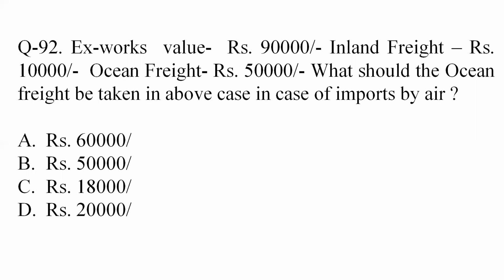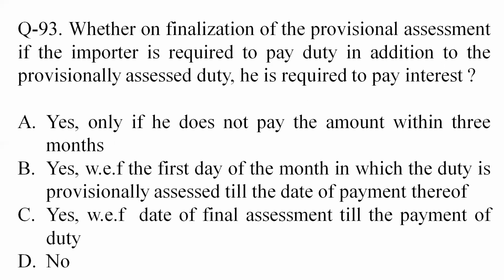In this case, the FOB value is 90,000 plus the inland freight, that is 10,000, that becomes 1 lakh. Freight part cannot be more than 20,000 even if a higher amount is paid. So 20% of 1 lakh is 20,000. So option 4 or option D is the correct answer.